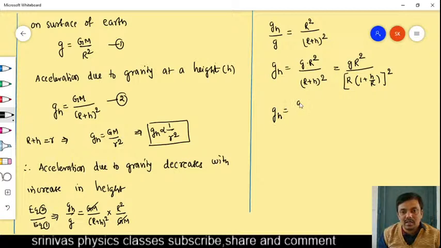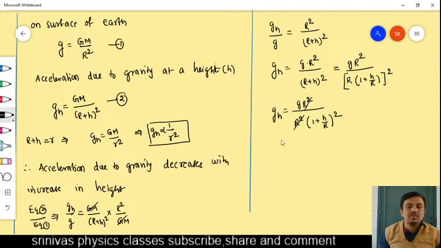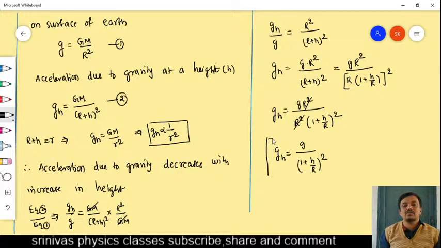g_h is equal to g R square by R square into (1 plus h by R) whole square. This R square will get cancelled. We are getting one more formula for g_h, that is g by (1 plus h by R) whole square. Is it right? This is the formula to find out the acceleration due to gravity at a height h.